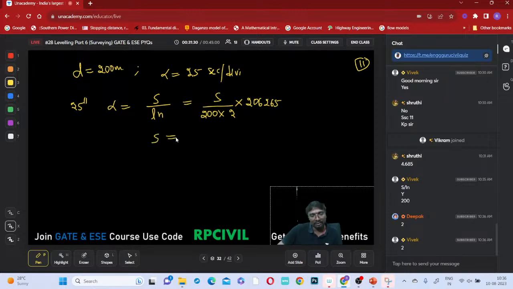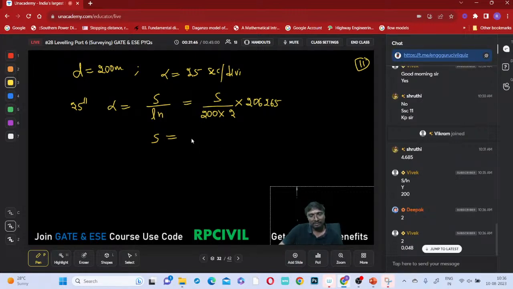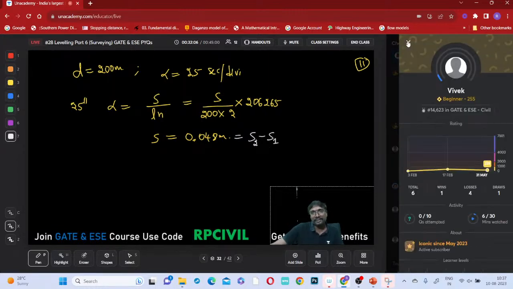Then tell me what is the S value? What is the S value you are getting first of all? 0.048 meters, right? So now if we just observe it, that delta S is nothing but your S1 minus S2, or can we say it is your S2 minus S1, right? What is S2 minus S1 if you just observe it?